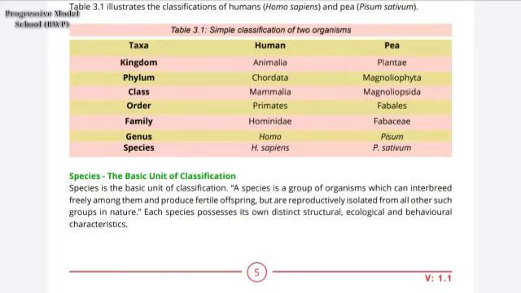ठीक है, species हम किसको कहते हैं? जो freely interbreed करे और offspring produce करे. ठीक है, which but are reproductively isolated from all other such organisms in nature. In nature का हम यहाँ word use करेंगे क्योंकि species nature में exist करती हैं.